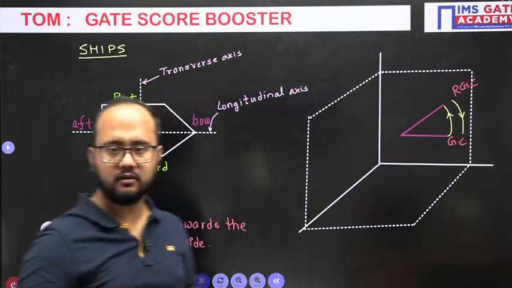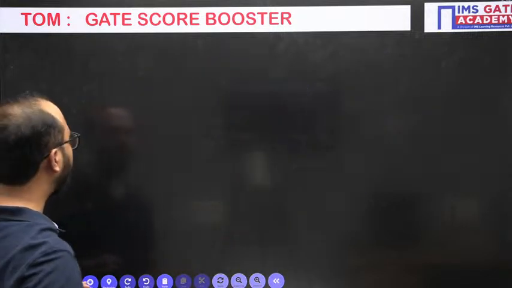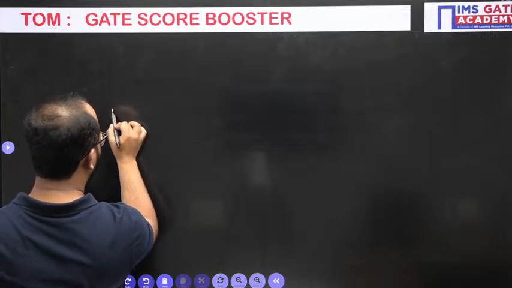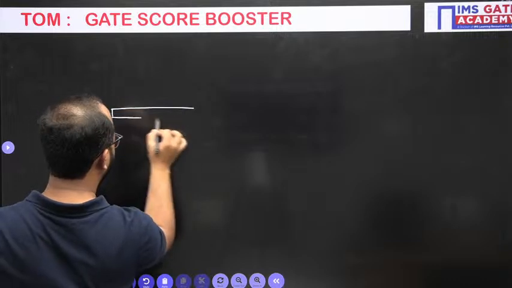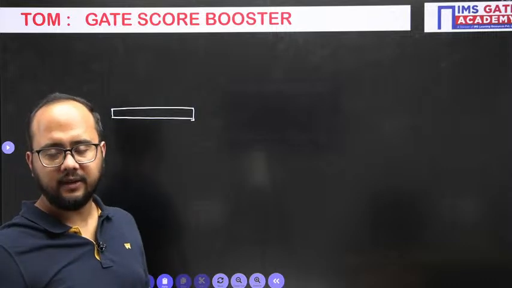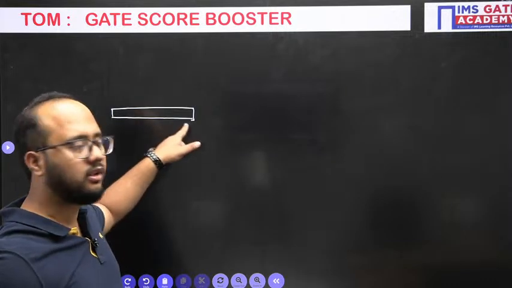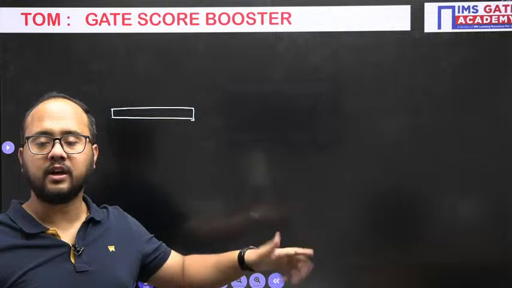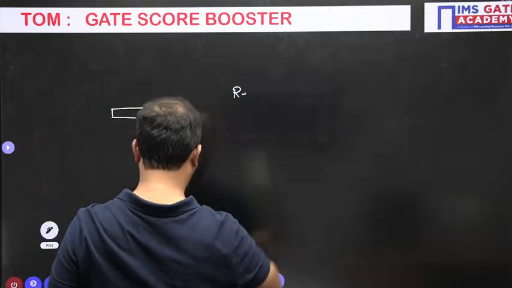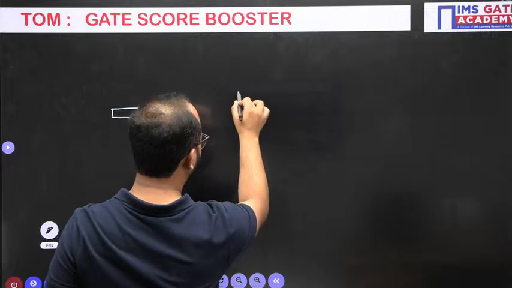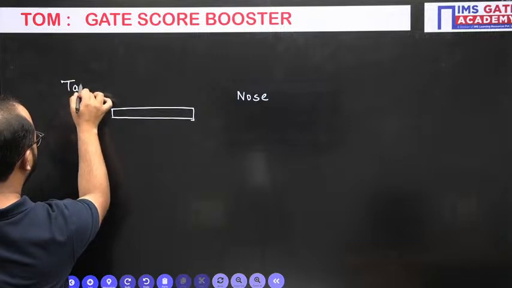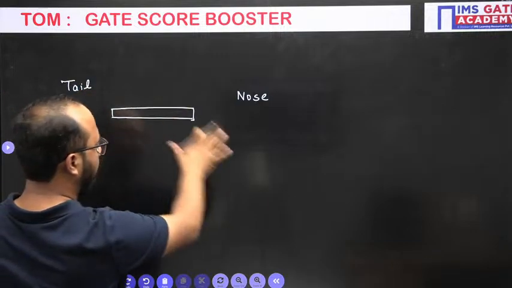For example, I will explain the aeroplane case also. Let's suppose this is the shaft we are having for the aeroplane, and it is mentioned that it is rotating. See how to draw the rotation vector depends on what kind of rotation they have given. So let's suppose this is the rear, this is the front side, better to write nose, and this is the tail part of the aeroplane. This is the shaft we are having.